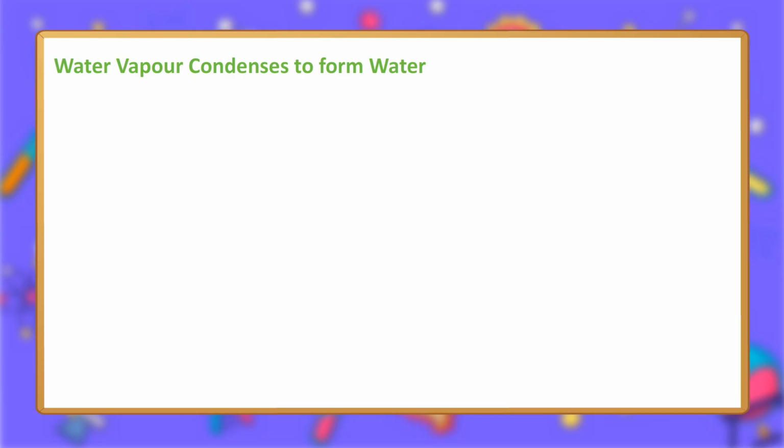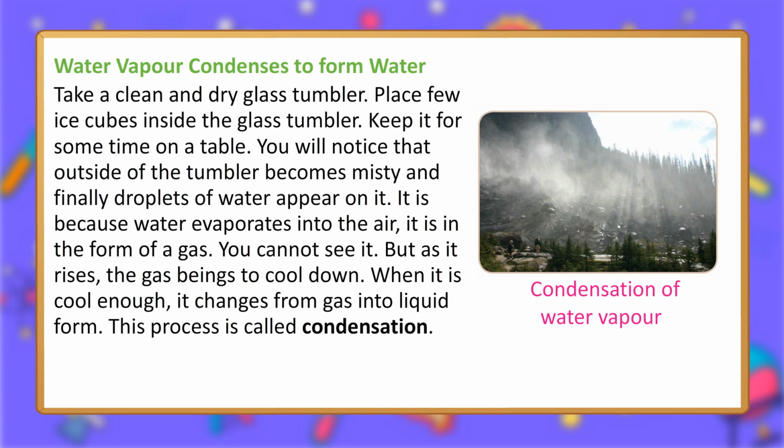Water vapor condenses to form water. Take a clean and dry glass tumbler. Place a few ice cubes inside the glass tumbler. Keep it for some time on a table. You will notice that the outside of the tumbler becomes misty and finally droplets of water appear on it. It is because water evaporates into the air. It is in the form of a gas. You cannot see it. But as it rises, the gas begins to cool down. When it is cool enough, it changes from gas into liquid form. This process is called condensation.